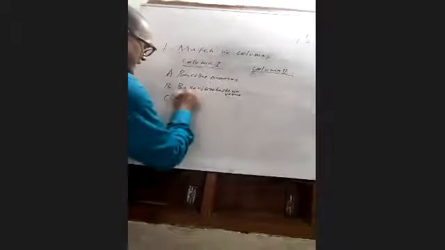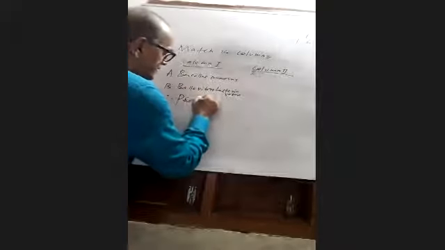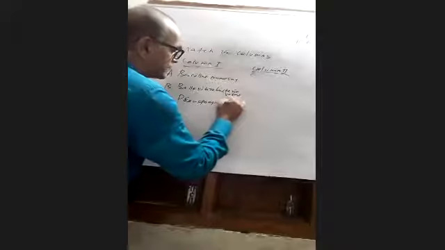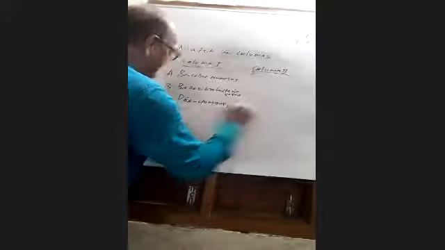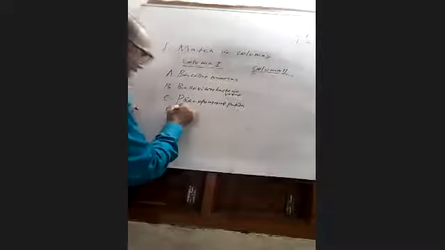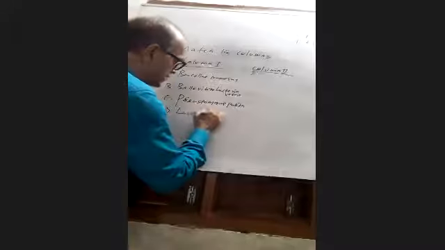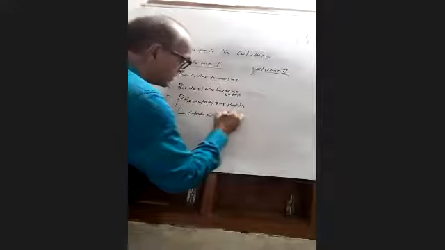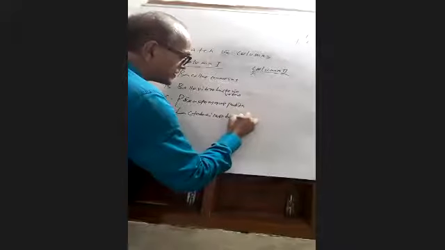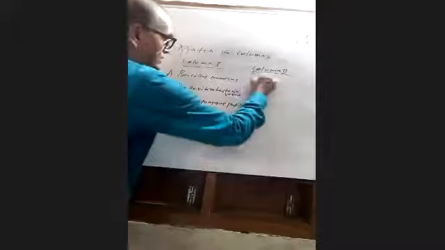Then come to Pseudomonas foetida. Then, students, Lactobacillus bulgaricus.